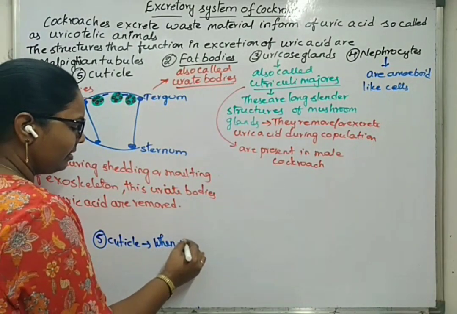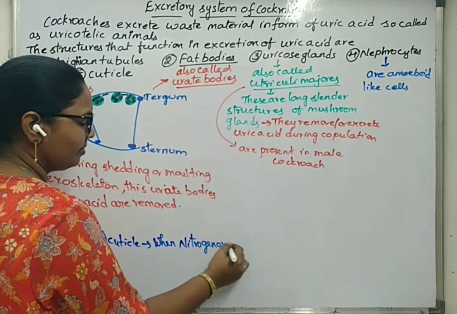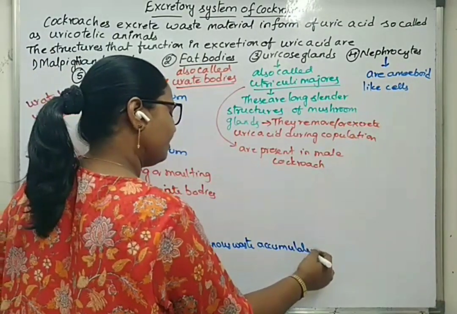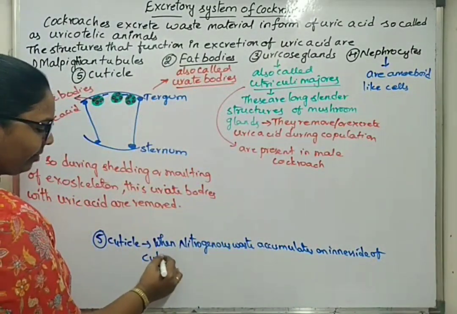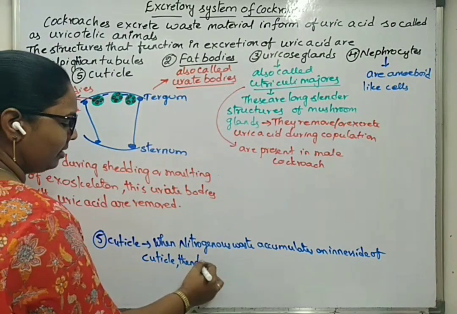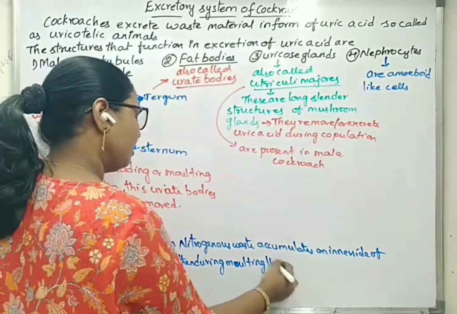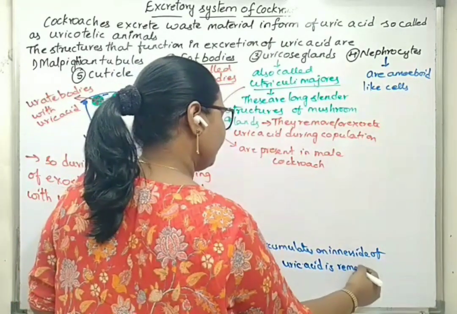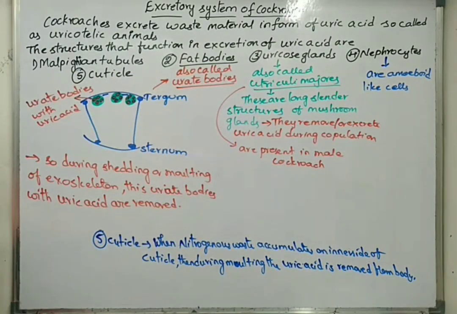When nitrogenous waste accumulates on the inner side of the cuticle, then during molting the uric acid is removed from the body. So these are some of the important structures that function in excretion in cockroach.